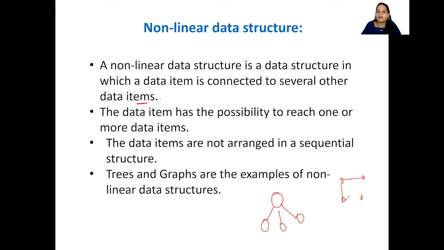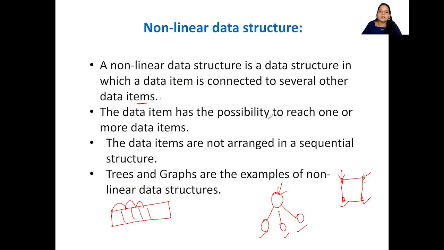Now, what is happening here? When I say linked list or something like that, there is a connection between them. Even if you're considering an array, it is like one after the other. But here, one data item is connected to how many? We have one, two, three. Similarly, here one point is connected to 1, 2, 3, isn't it? So one data item can be connected to one or more. It can be more also, right? So this is the speciality of non-linear data structure.